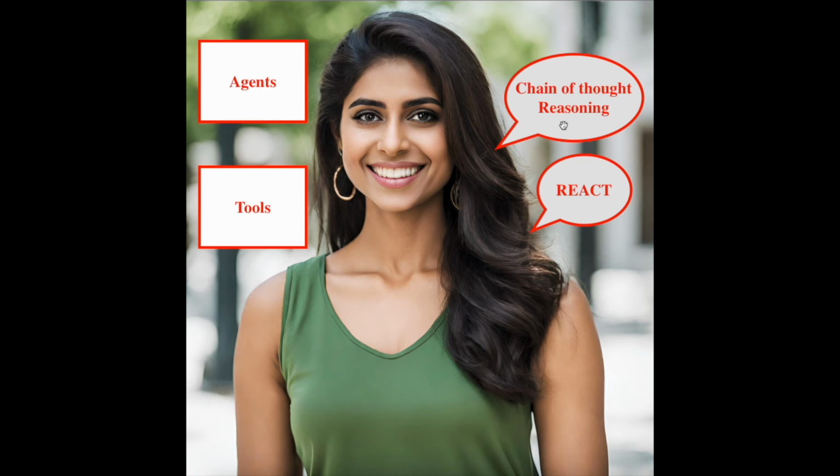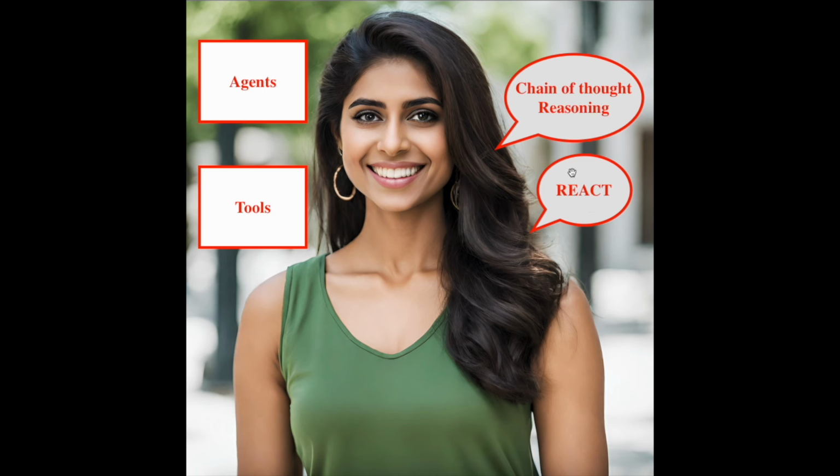The ReAct prompting technique involves a structured process where a language model alternates between thinking (thought), acting (action), and observing the results (observation). This method helps in tackling complex tasks by breaking them down into manageable steps. Here's how it works. Let us see a step-by-step explanation for each of the three components.